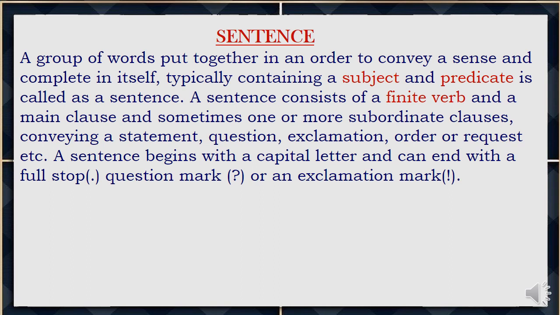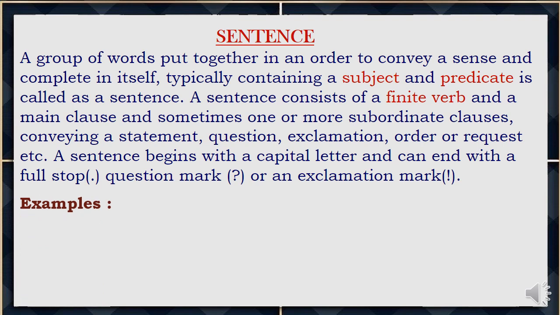A sentence consists of a finite verb and a main clause, and sometimes one or more subordinate clauses conveying a statement, question, exclamation, order, or request, etc. A sentence begins with a capital letter and can end with a full stop, question mark, or an exclamation mark.